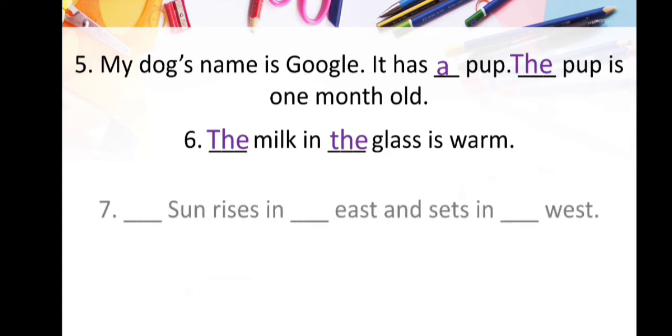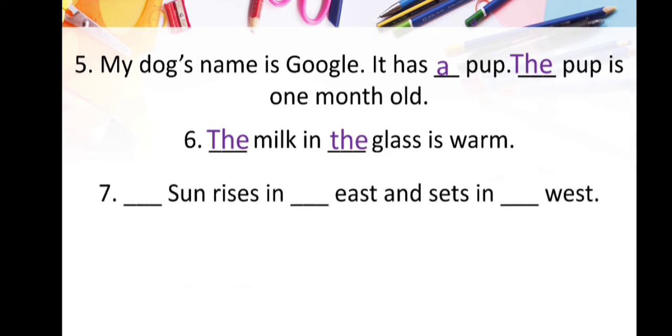The next sentence is dash sun rises in dash east and sets in dash west. In all the three blanks we are talking about particular, special things: sun, east, west. East, west are the directions, and sun is a unique thing. So here in all the three blanks we will use the article. The answer is the sun rises in the east and sets in the west.